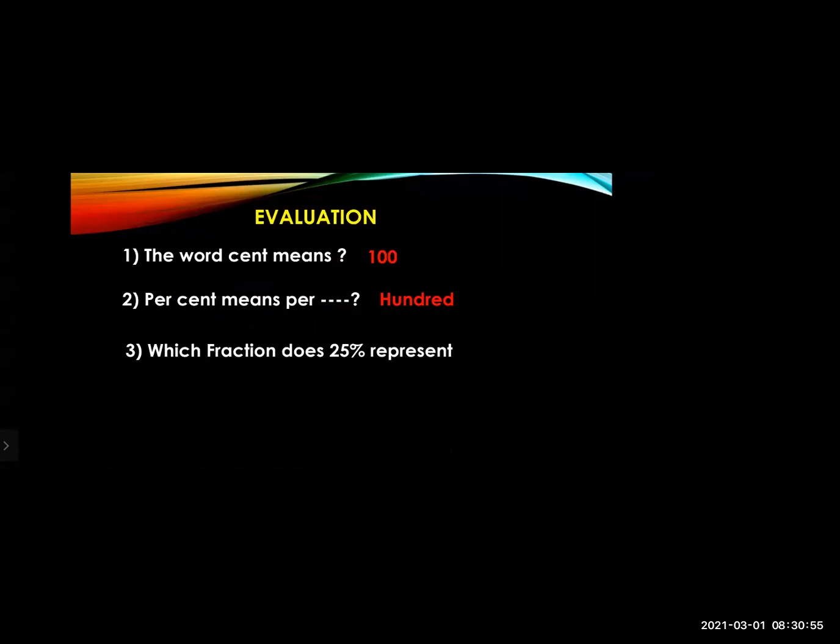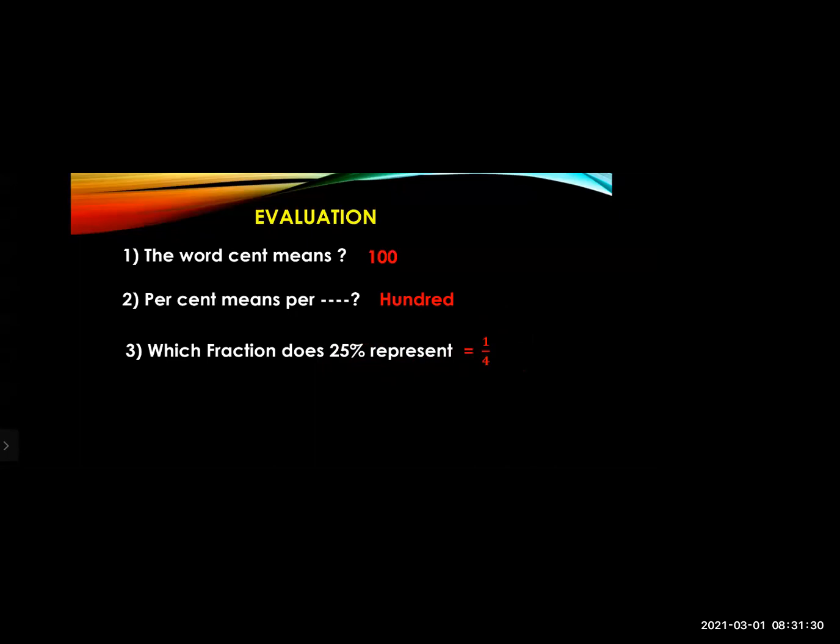Which fraction does 25% represent? You have to tell me the fraction of 25%. Can you tell me the fraction of 25%? Yes. See, it will be 1/4. When you turn it into the simplest form, you will get the fraction 1/4. Okay, you can calculate it.